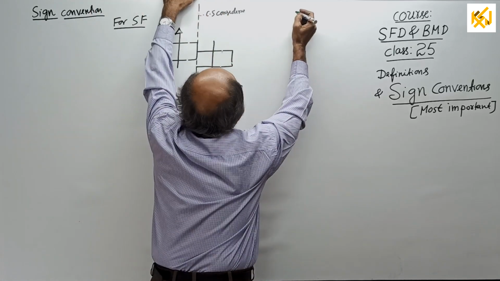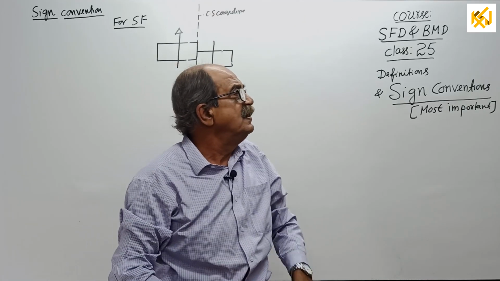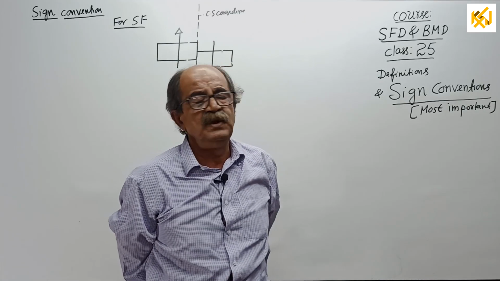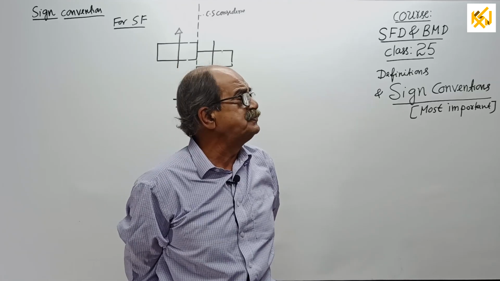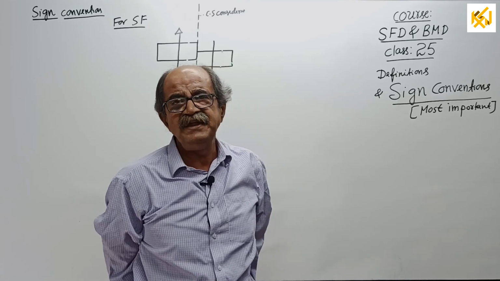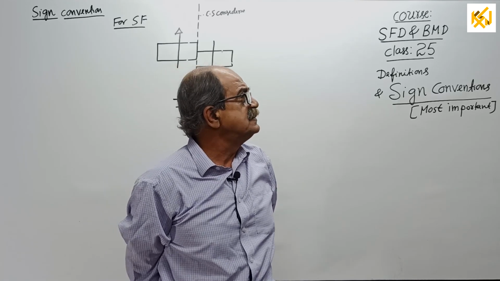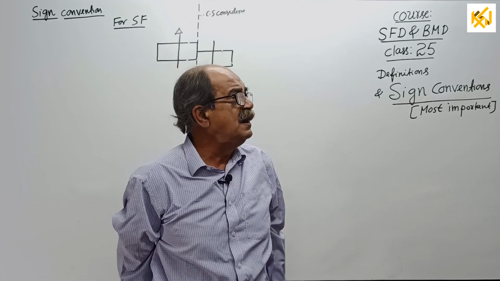Then, usually remember, when you do the calculation, I have seen so many places, they will tell sigma Fx = 0, right side positive, left side negative. Sigma Fy = 0, upward positive, downward negative. Sigma M = 0, clockwise positive, anti-clockwise negative. Bending moment, sagging positive or hogging negative. Some people tell clockwise, anti-clockwise. There also, it is their problem.